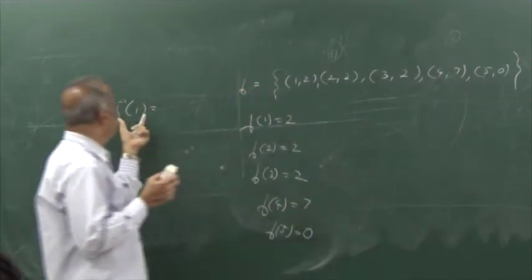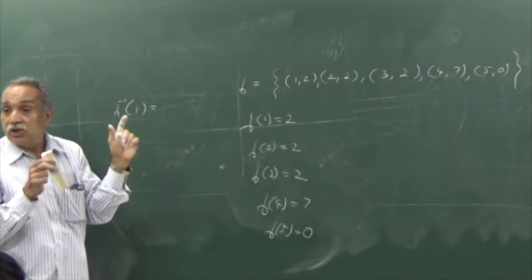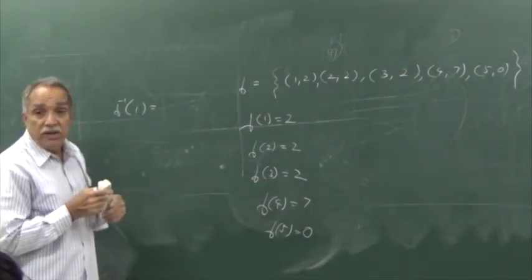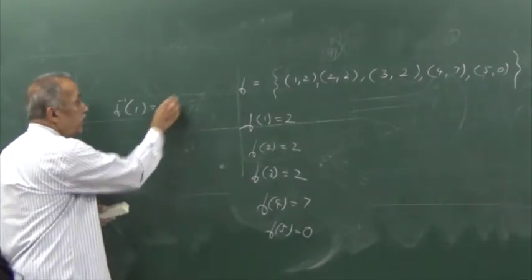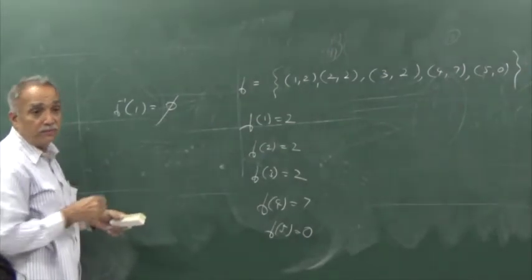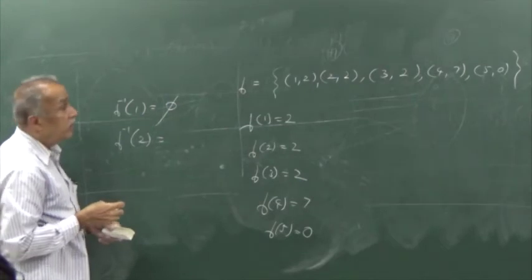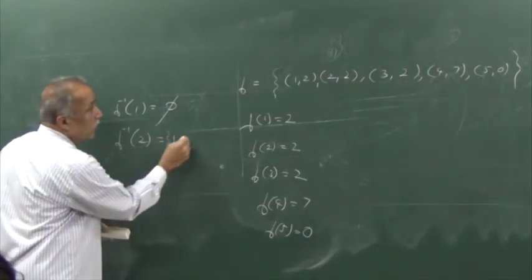So, when I write f inverse 1, I mean the collection of pre-images of 1. Which are all the elements having image 1? No element has image 1. It is an empty set. There are 3 elements.